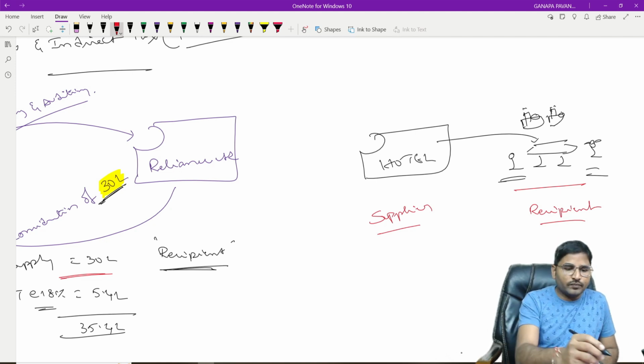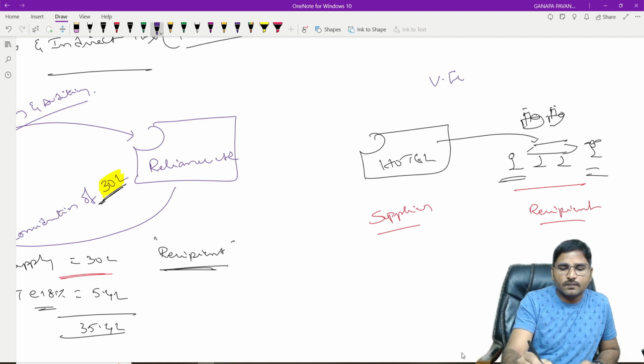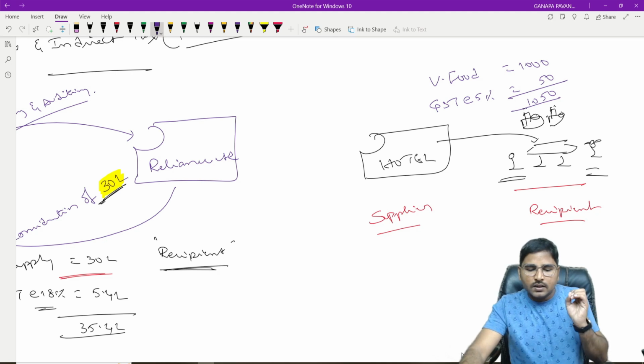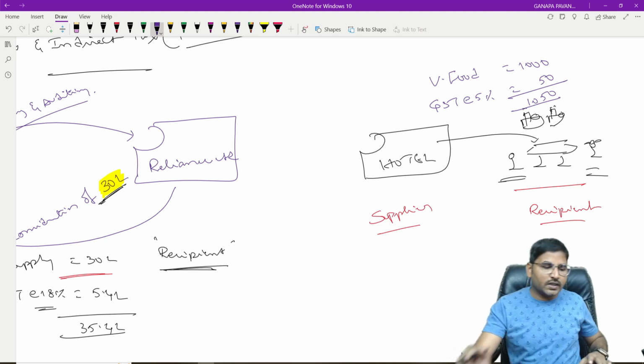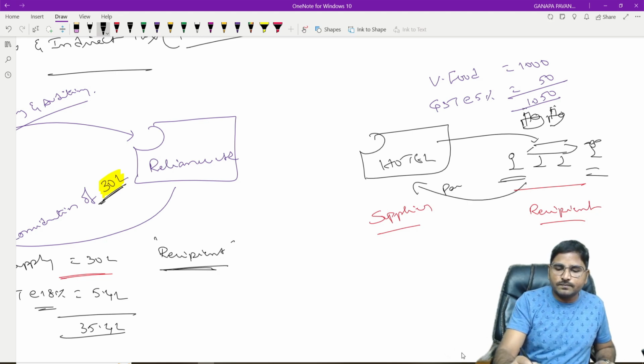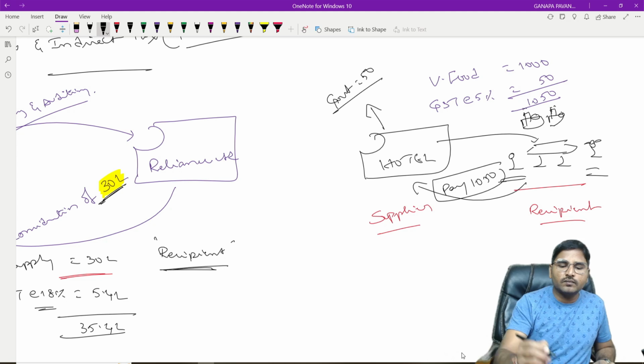Now, when the value of food is 1000 rupees, apart from that, he will collect a tax called GST at the rate of 5%, 50 rupees, totally 1050. And again, I am saying that please don't remember the rate of GST applicable to the particular good or service. It is not forming part of your syllabus. You see, now you have to pay 1050 rupees, out of which 50 rupees is remitted to the government and 1000 rupees goes to his own pocket.